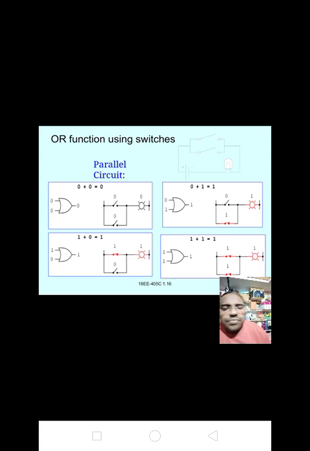Next one is, when we give inputs 1 and 1, we get the output 1 plus 1 equal to 1. Okay, here I have given it in open and closed switch format also. Please make a note of it. OR function using switches. 0 0 input means all the switches are open, and we get the output 0. If one input is 0 and the other is 1, the 0 input is open and the 1 input is closed, and we get the output 1.